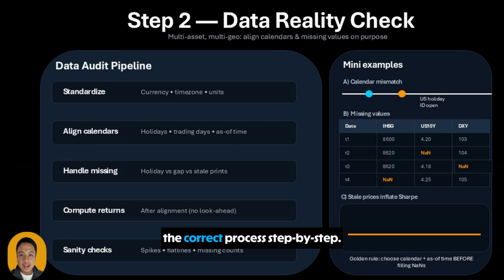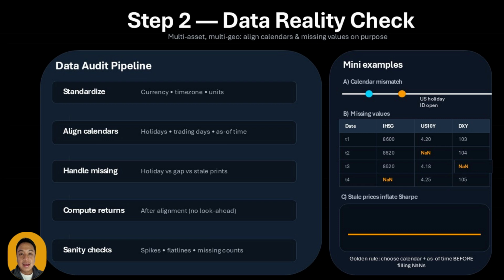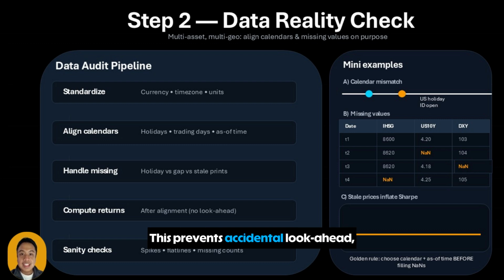Let's build the correct process step by step. Step 1. Decide your as-of time. You must define what moment each day represents. Example, end of day Jakarta time. Now, US assets will not always have a same-day close value at that moment. That's okay. You use the latest available value as of that timestamp. This prevents accidental look-ahead, especially when mixing New York close with Jakarta close.